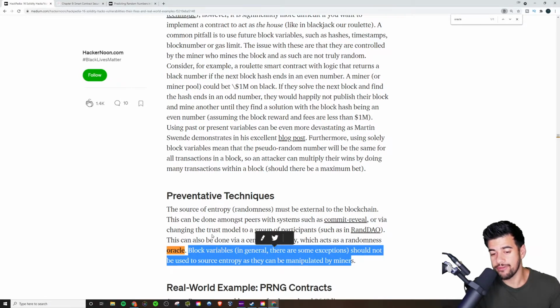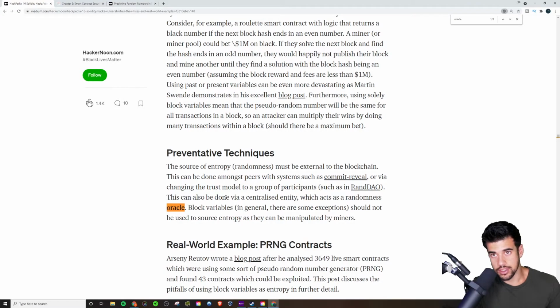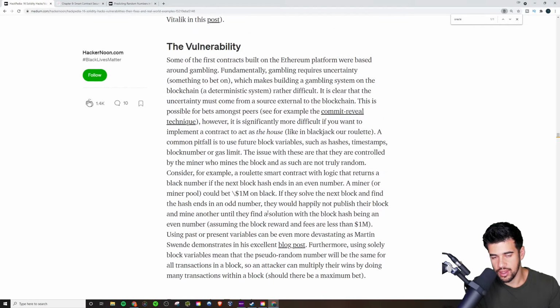Okay, yeah, so if you want randomness, you have to pull it in externally through an oracle right now. Of course, that could bring in its own issues, because you've got to trust that the central location you're getting that randomness from is truly random, and that they're not going to manipulate anything. So, yeah, pretty interesting.